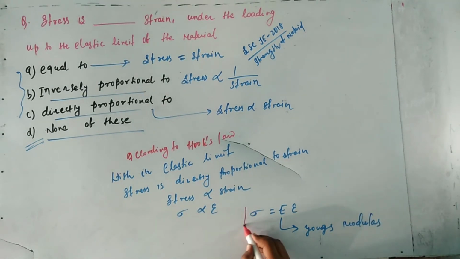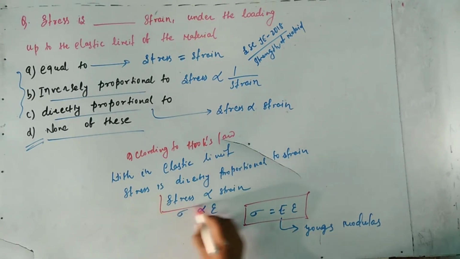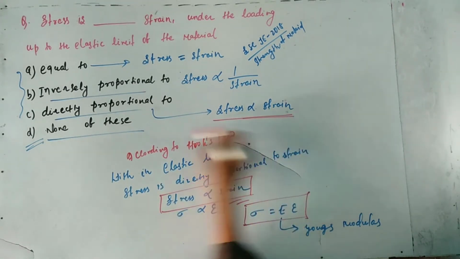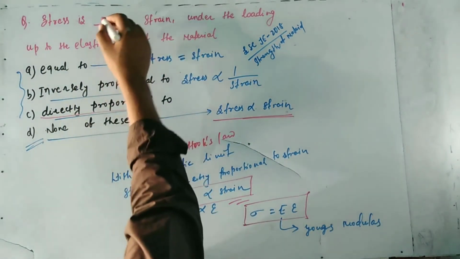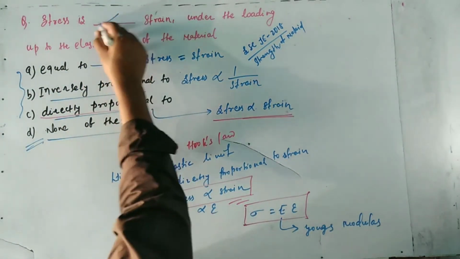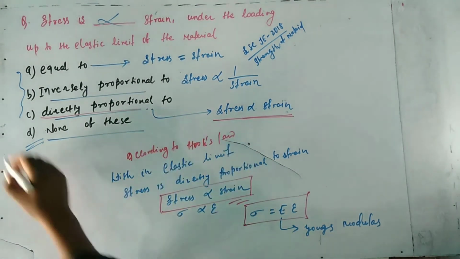So by Hooke's law, it is clear that the stress is directly proportional to a strain, which is given by option C. So the correct option will be option C, directly proportional to.